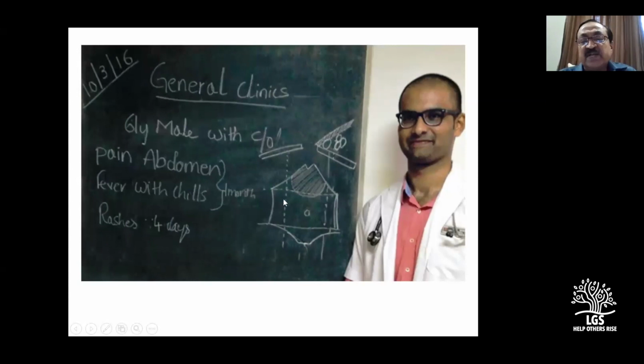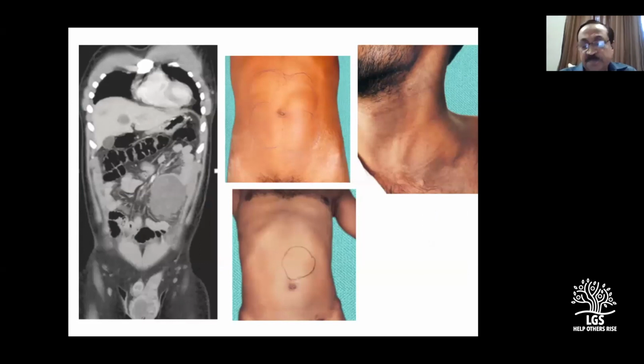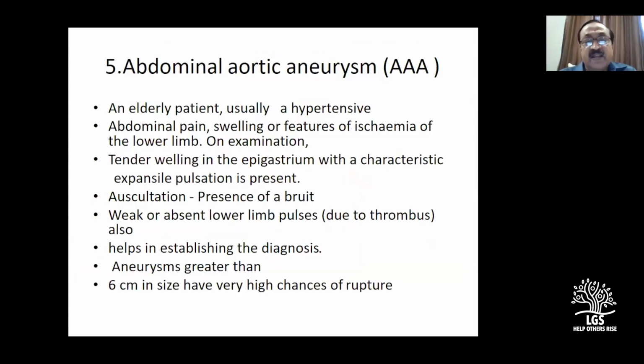So it's difficult to give a diagnosis, but it all depends upon your patient's symptoms. And because of malignancy, if you think it's a large nodular mass with omentum, rarely yes, but I will not consider transverse colon. This picture we have already seen, and abdominal aortic aneurysm, for completion's sake, one slide.